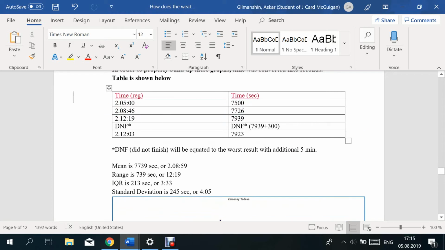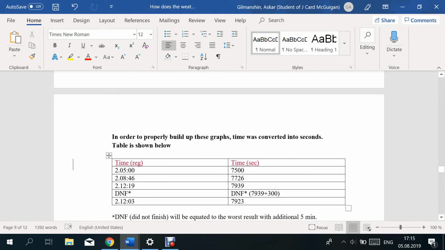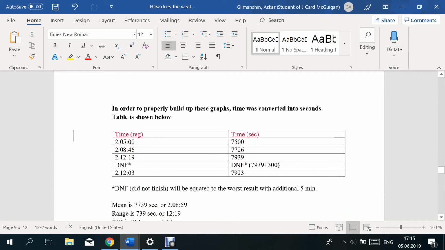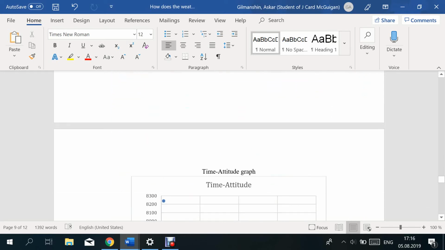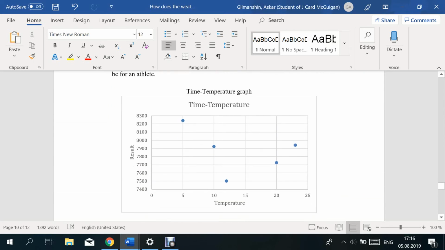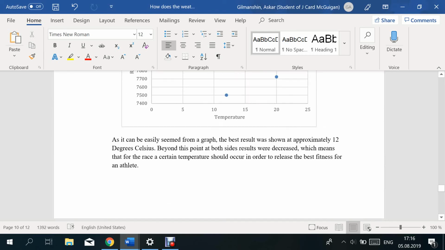The personal best for the second athlete is 2 hours and 5 minutes. For Eliud Kipchoge, the personal best equals 2 hours and 25 seconds. Okay, so now I just proved that temperature actually has an influence on the athlete's result, as well as altitude has an influence on it.